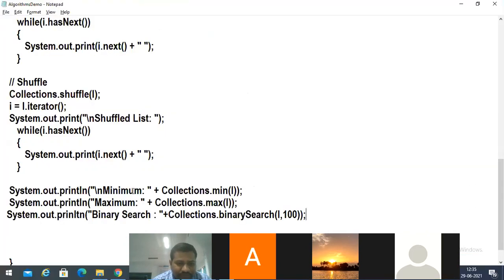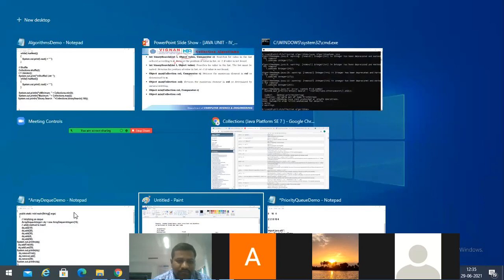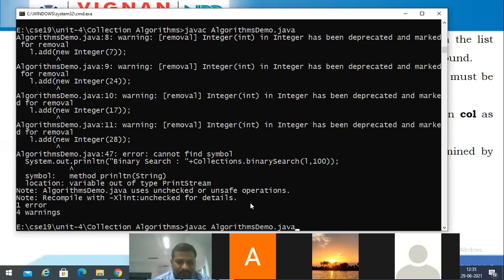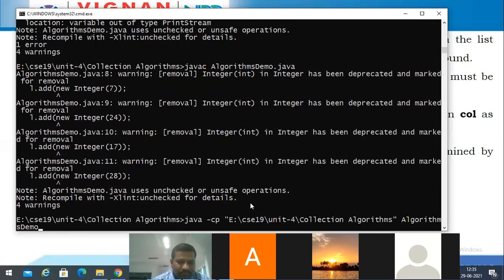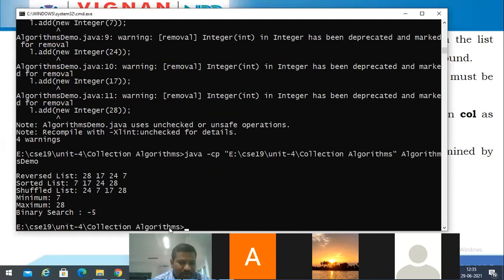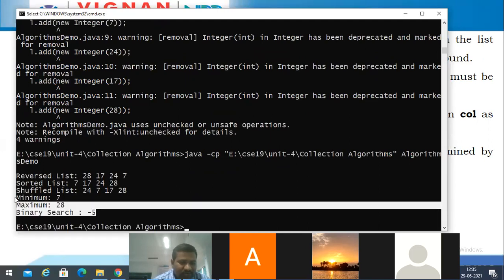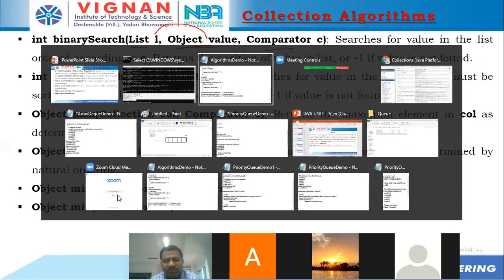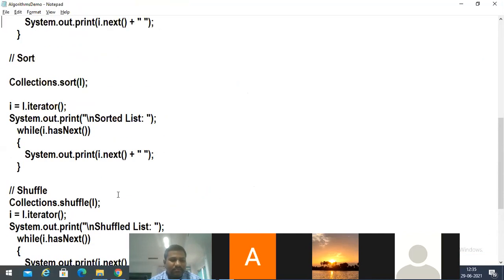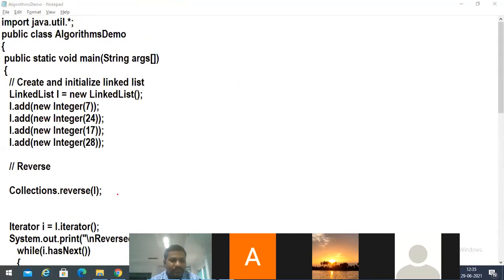So we got a negative value. Actually, we expected -1, but it's giving -5. Okay, clear with this, everyone? Yes, sir. Yes, sir. Yes, sir.